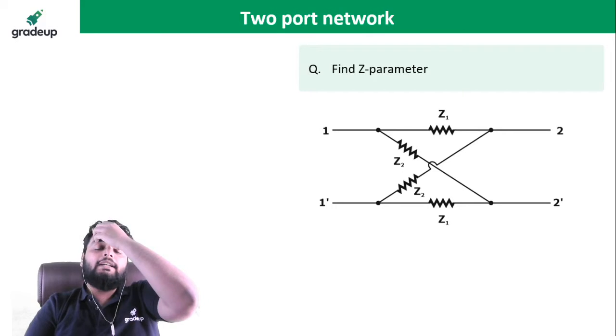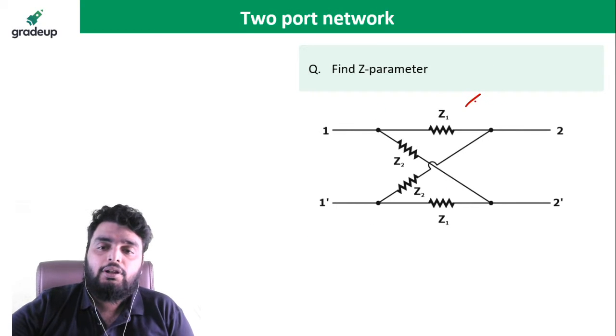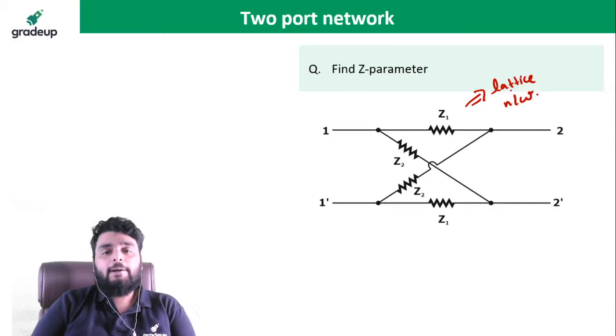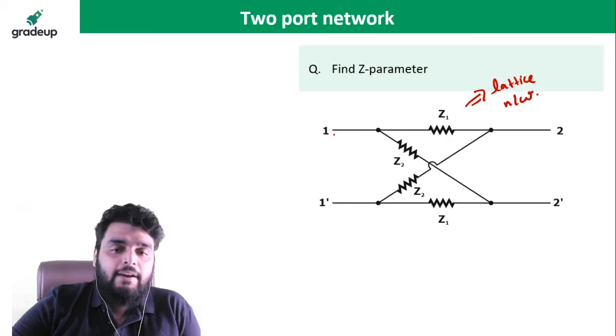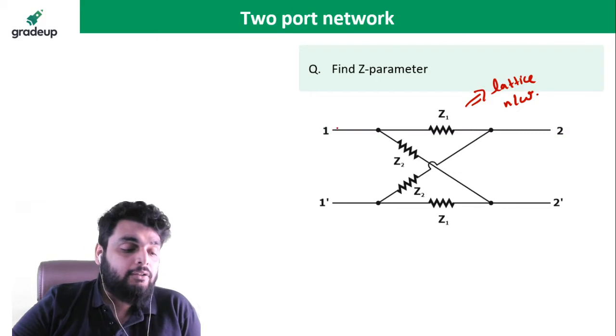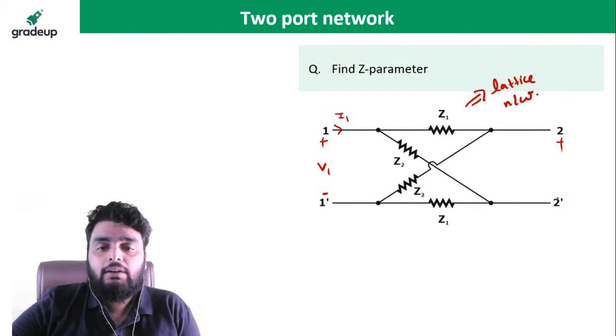In this, I need to find out the Z parameter. Before starting the question, I want to give quick information about this structure. This structure is known as the lattice network. Now understand one point very, very carefully. In a two-port network, if this is shown like this, it doesn't mean it is open. Remember, it does not mean it is open. This is a general representation of a two-port network. So a two-port network is given like this, and I need to find out the Z parameter.